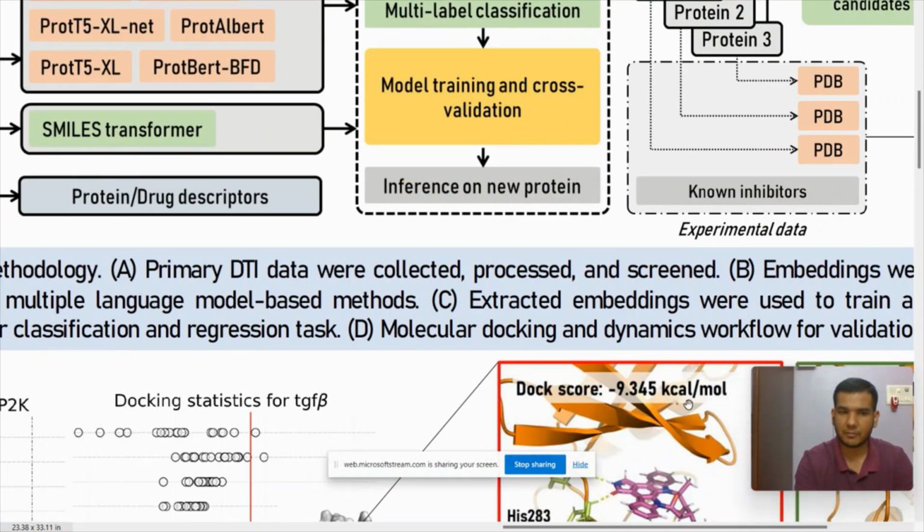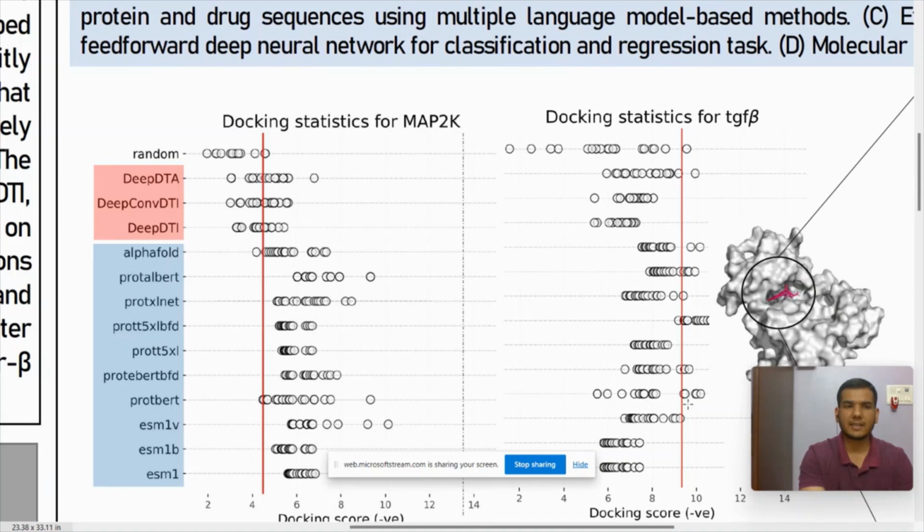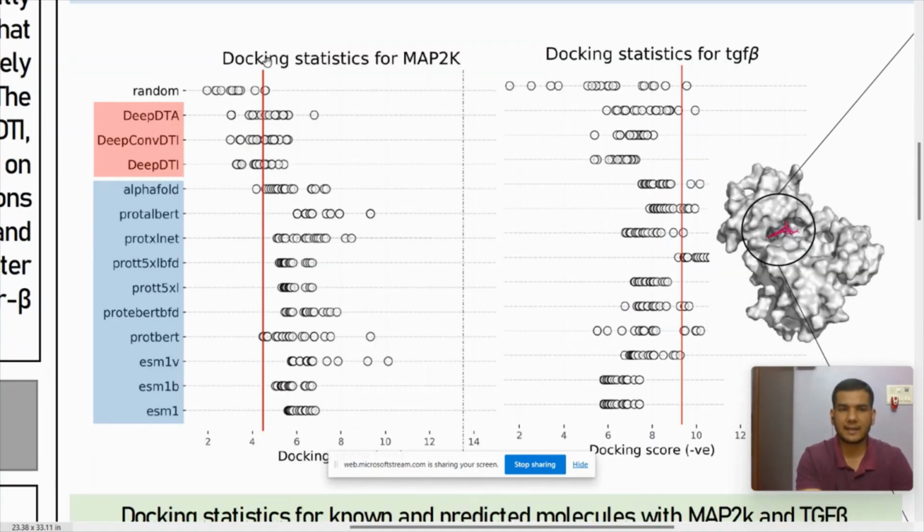When we did that, if we look at the comparison statistics for both, the red line here indicates the docking score of the already known inhibitor with MAP2K, and in this case the docking score of the known inhibitor with TGFβ.